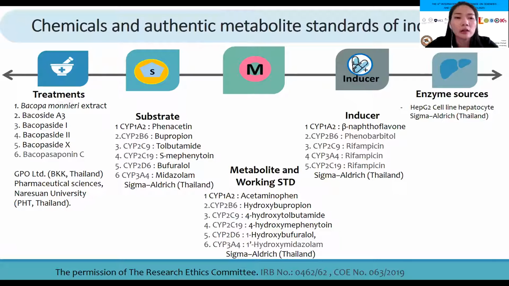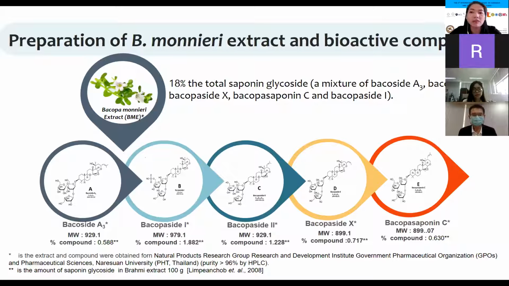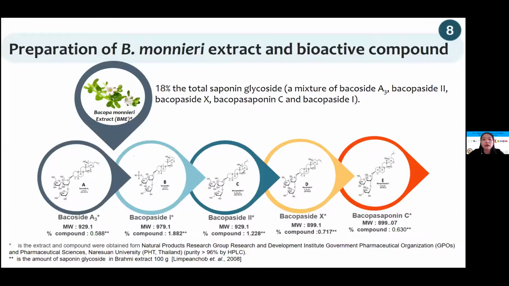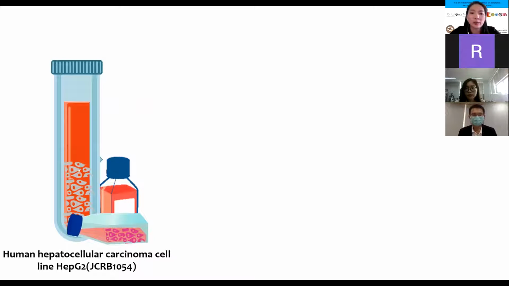The chemicals and authentic metabolite standards of the inducers used in this study are presented in this slide. The extract powder contains approximately 18% total saponin, which is a mixture of Bacoside A3, Bacopaside 1, Bacopaside 2, Bacopaside X, and Bacopasaponin C. The 5 saponin standards were obtained from pharmaceutical sciences university. Human hepatocellular carcinoma cell line was purchased from JCRB cell bank.